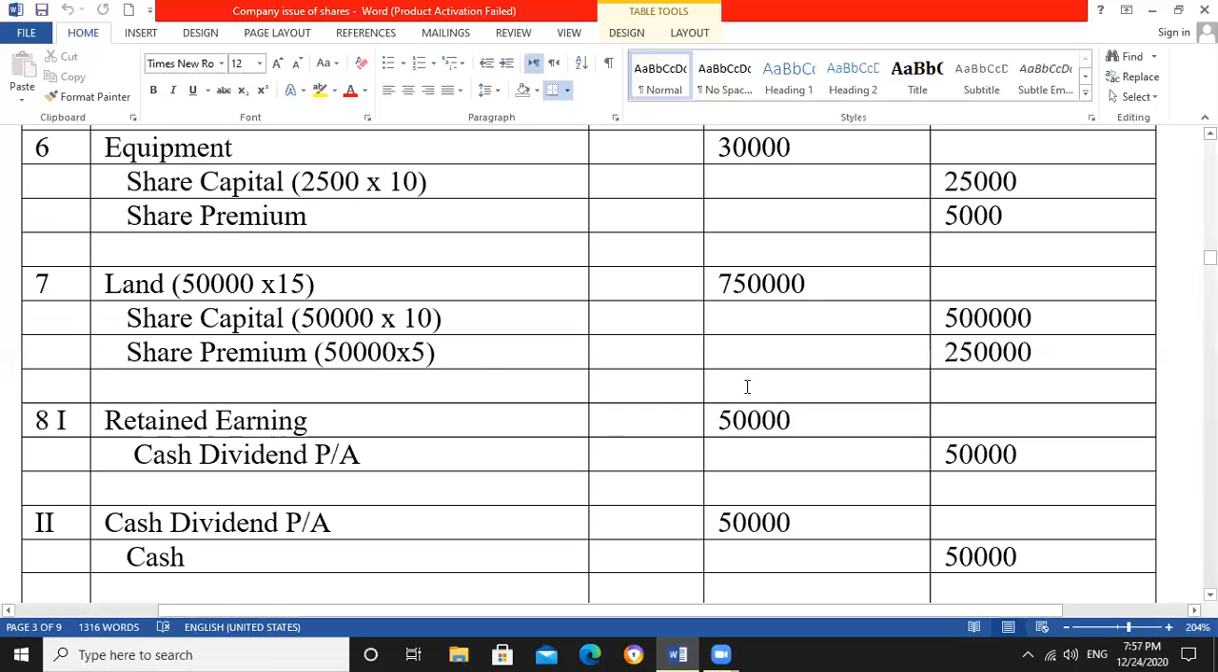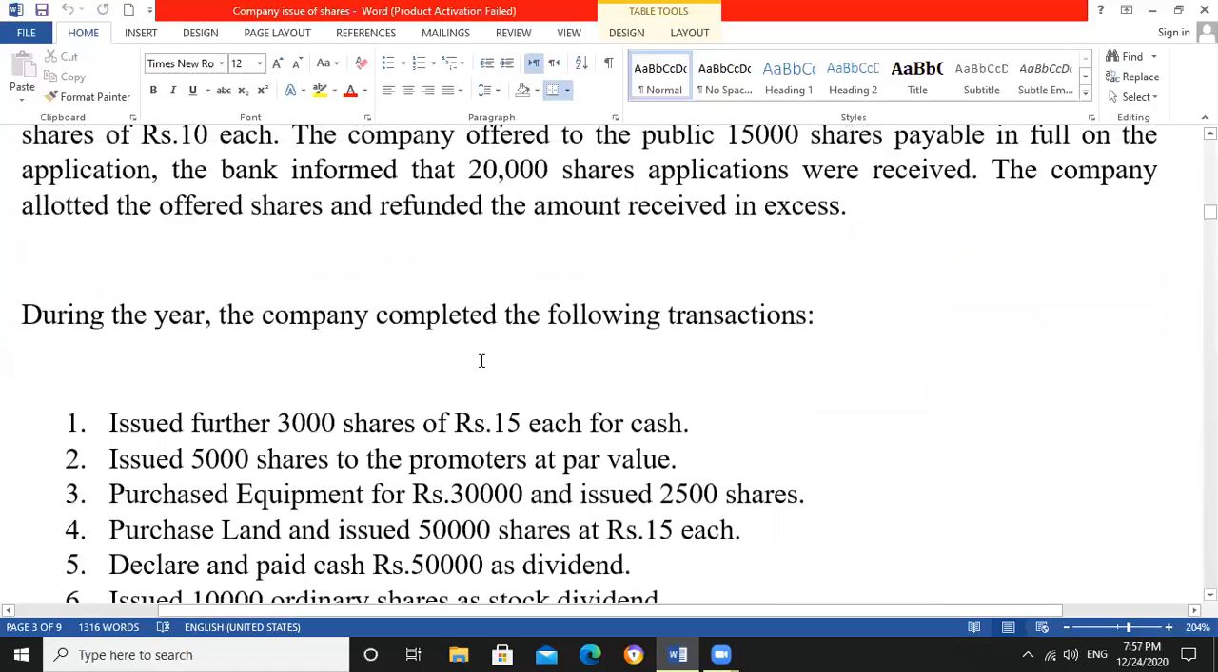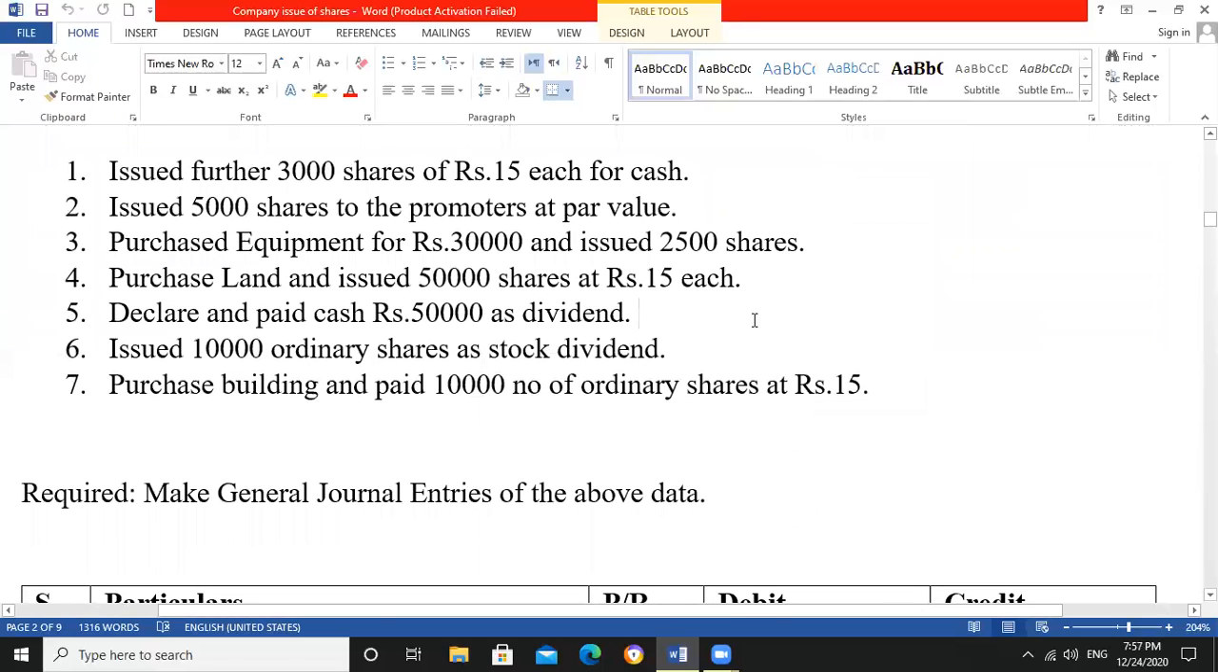Then the next entry will be recorded in two parts, because here I'm recording that we declare and pay cash of 50,000 as dividend. Dividend is the profit given to shareholders, and this is a liability of the company. So we will record it as a liability and also as a payment. So the entry will be declared and paid cash 50,000 as dividend. We deduct it from our retained earning account.